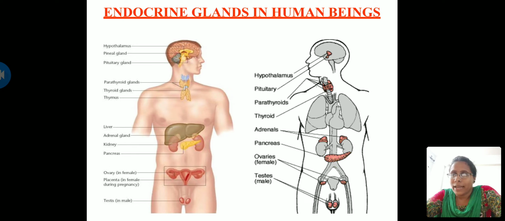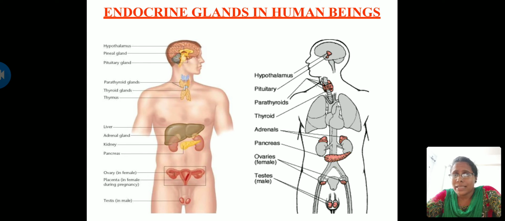The next gland is the parathyroid gland. You can see this parathyroid gland has two lobes, present just beneath the thyroid gland. Since this is not a 3D structure, you will not clearly understand, but actually the parathyroid gland is present just beneath the thyroid gland. What is the hormone secreted by the parathyroid gland?